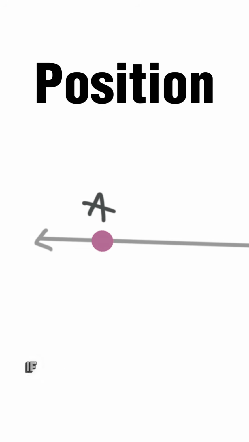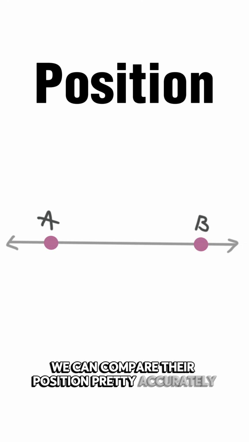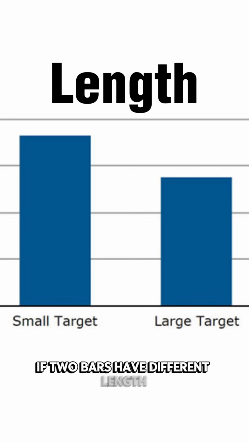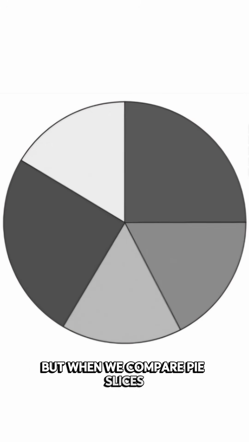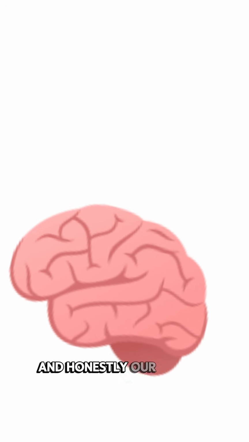For example, if two dots are placed on the same axis, we can compare their position pretty accurately. If two bars have different length, we can also judge that quite well. But when we compare pie slices, bubble sizes, or colors, our brains start guessing. And honestly, our brain is confident, but not always correct.